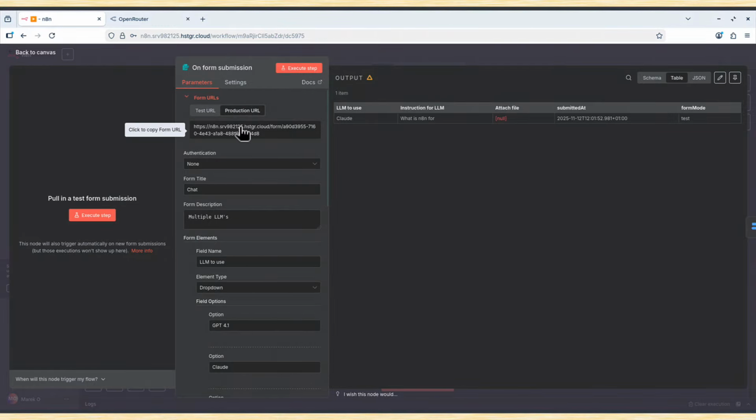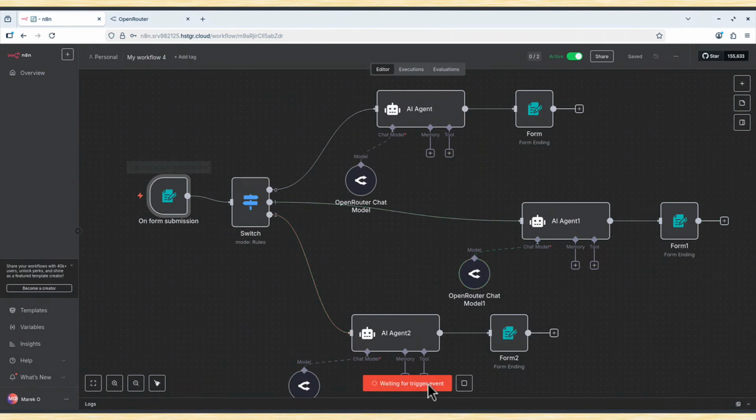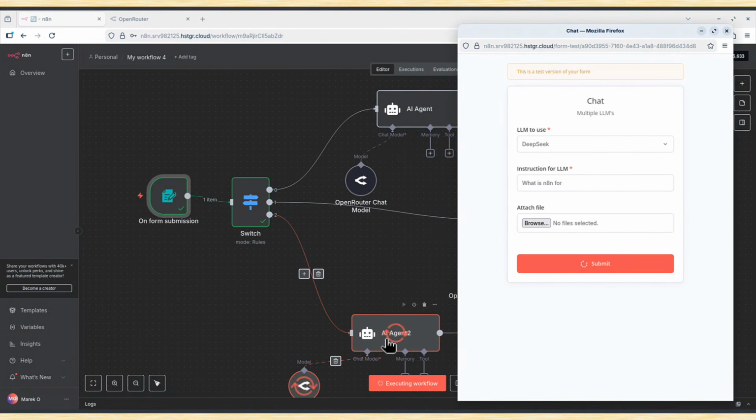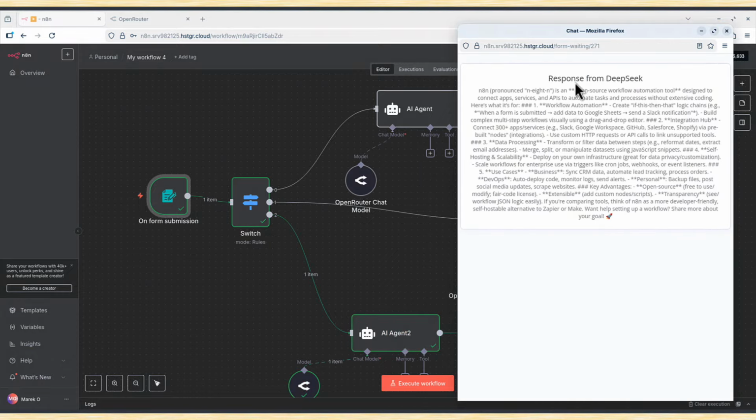And now, let's execute the workflow. We've got now DeepSeek. What is n8n for? Submit. And oh, you can see, yeah, it uses DeepSeek now. Let's wait for the answer. And that's the response from DeepSeek.